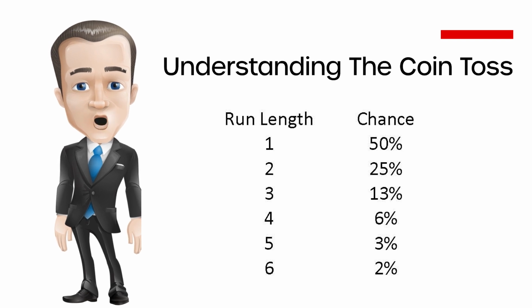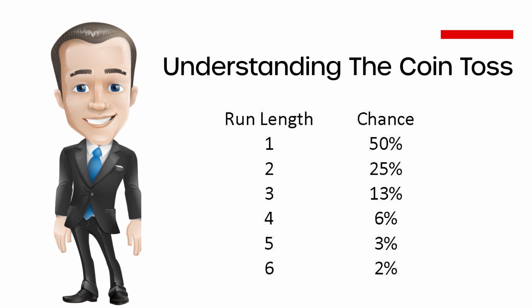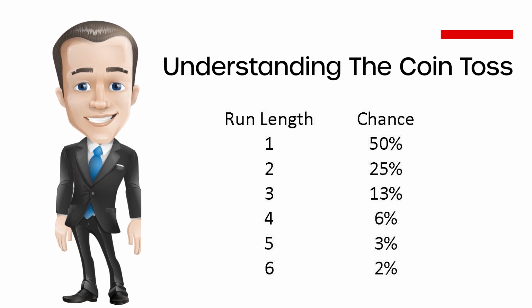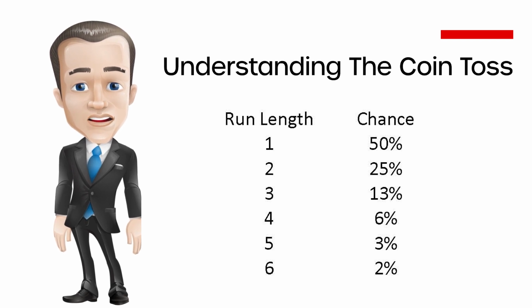A run refers to a number of identical outcomes that occur in a row. Here's a table displaying the probabilities of such a run. In other words, the odds of flipping a given number of heads or tails in a row. Here is where we run into problems.